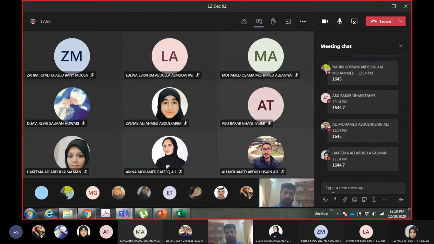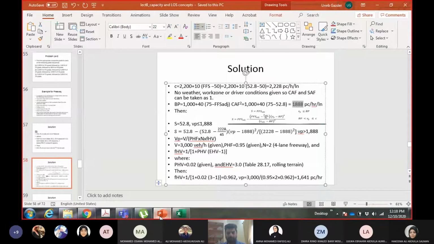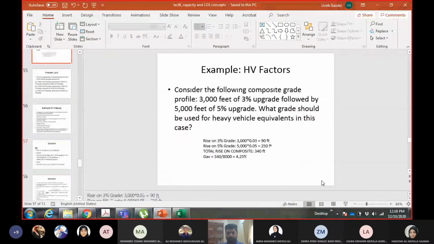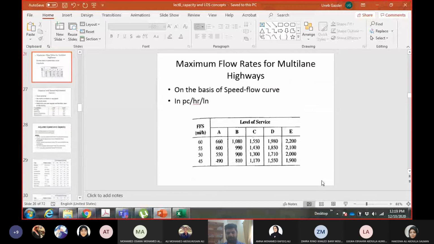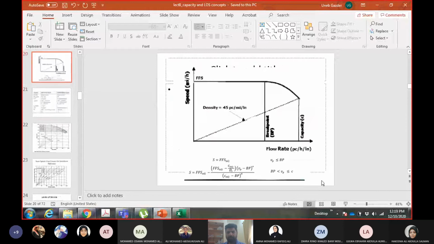Okay, so now going back here, my breakpoint is 1888 and my VP is 1641. So VP, the flow rate, is less than the breakpoint. I will use this condition: VP is less than the breakpoint. VP is 1641 and the correct breakpoint is 1800 something. So speed will be equal to free flow speed. Again, no adjustment is required because no condition is mentioned.